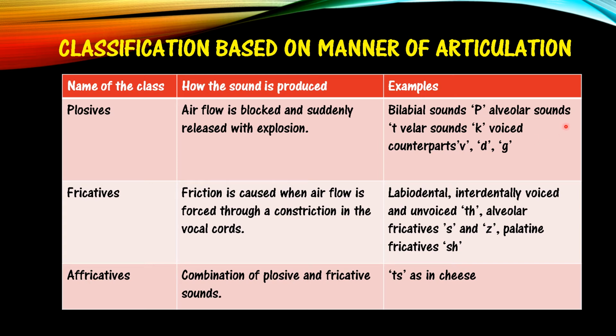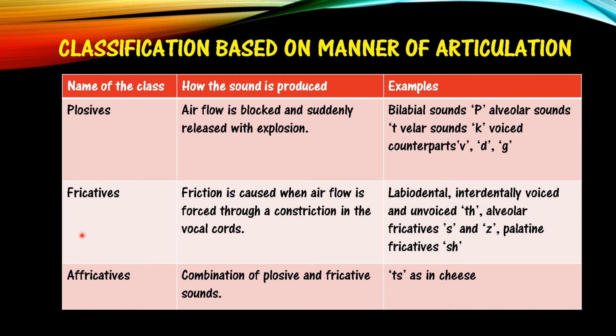Then alveolar sounds like T, then velar sounds like K, then voiced counterparts like D, G. These are the examples of plosives. Which are the sounds? P, B, T, K, D, G, etc. Okay, these are the sounds produced when the airflow is blocked and suddenly released with the explosion.